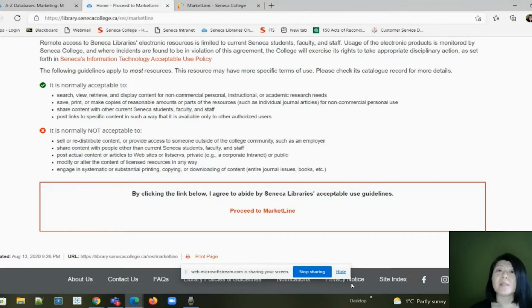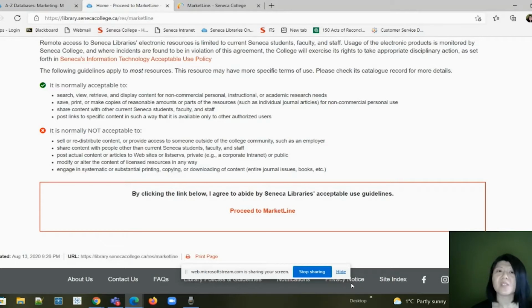The majority of our databases can be accessed by just using your Seneca login and password. A few databases require Seneca login and password plus a personal account for the database, which you have to create yourself the first time you access the resource. Or you will need a Seneca login and a password plus a college-wide login. Make sure to pay attention to any special text shown underneath the Proceed to link to see if there are any extra authentication steps.